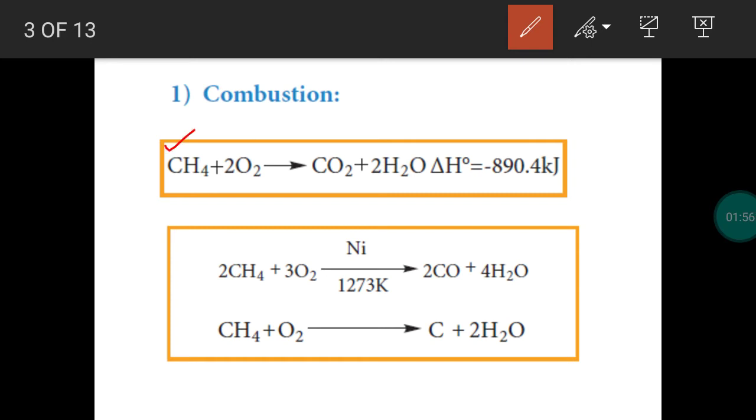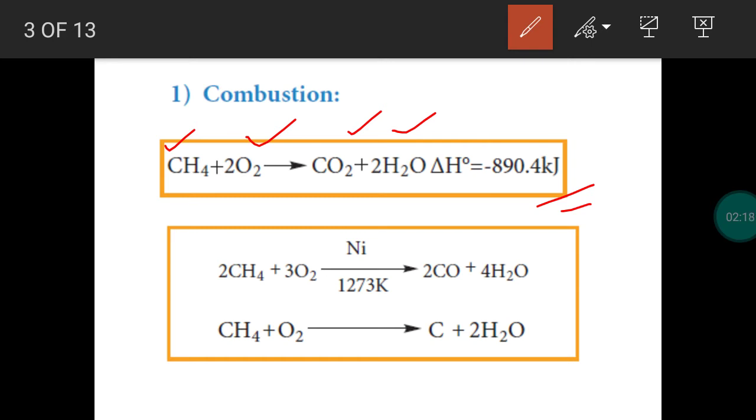So take an alkane, the first member methane, which is burnt in the presence of oxygen. A sufficient quantity of oxygen is provided. It produces carbon dioxide gas with the liberation of water, and during this combustion reaction it liberates 890.4 kilojoule heat energy.